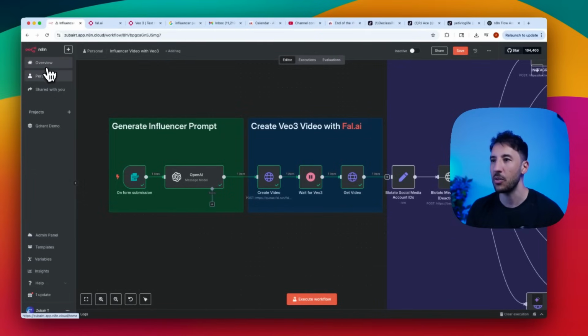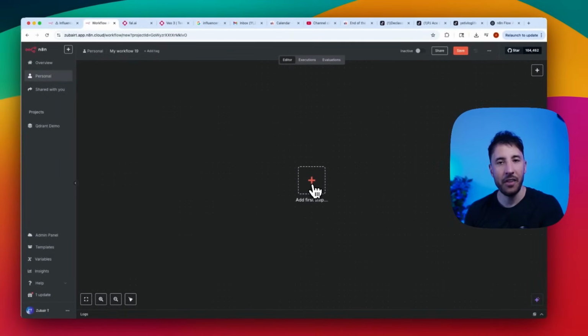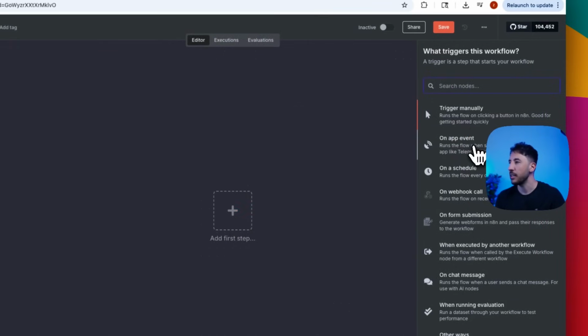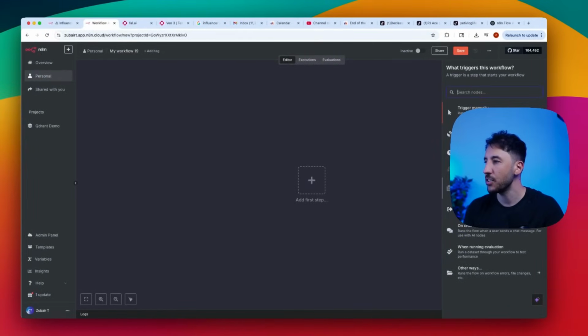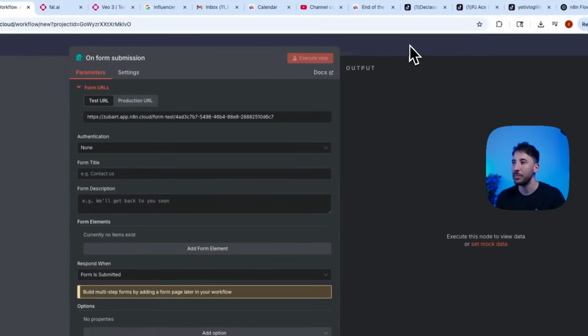I'm going to start with a new workflow. Okay, so this is the blank workflow. In n8n, every workflow starts with some form of a trigger. In our case, our trigger is going to be the form, which means that we're going to submit the form, and that's going to trigger the workflow. You're going to click on the plus button here, and I'm going to search for, actually it's in the bottom right here, it says on form submission. I'm just going to click on this, and this is going to pull up this n8n form.